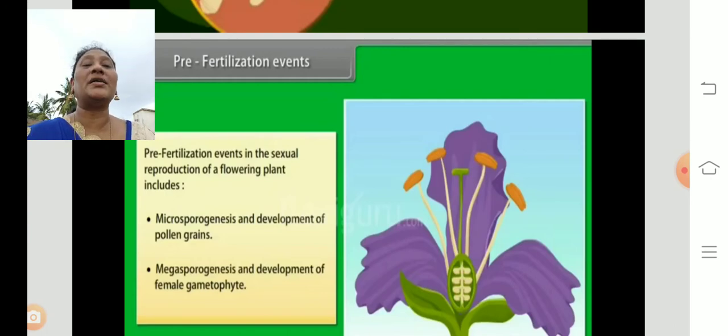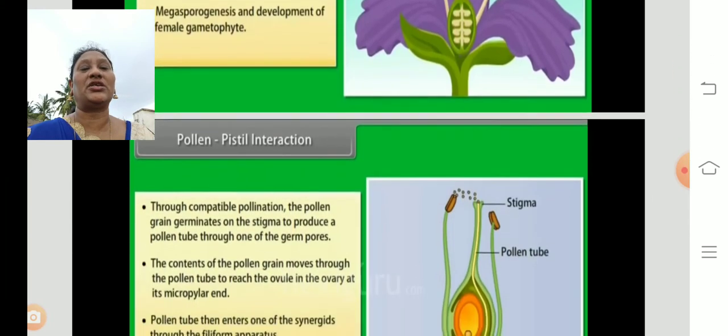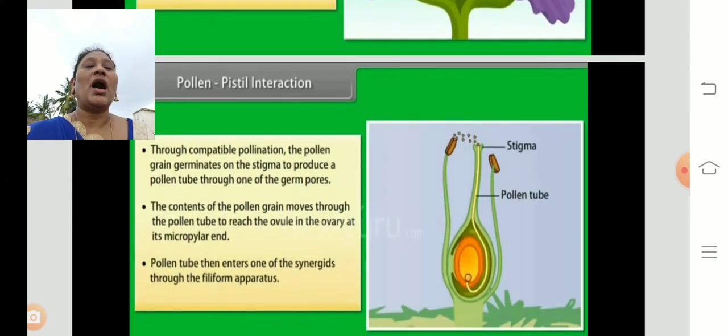These two parts are involved in pre-fertilization. See here how the pollen grains transfer from the anther to the stigma. Inside the stigma, the pollen grains develop the pollen tube, shown in yellow. Through the pollen tube it reaches the ovary.